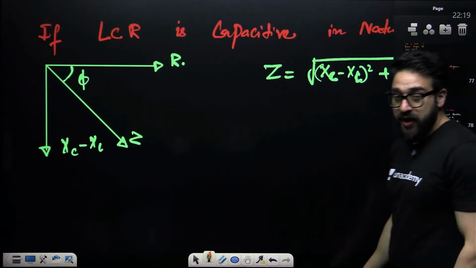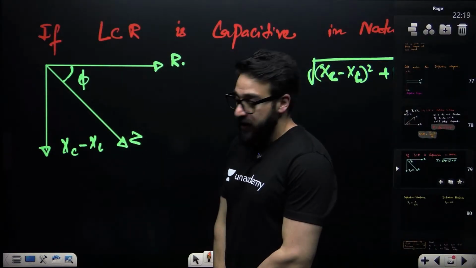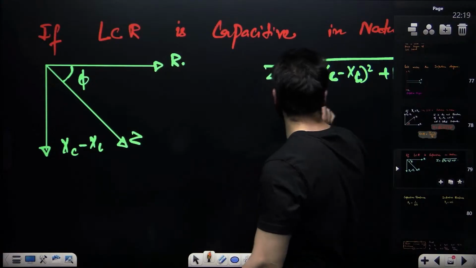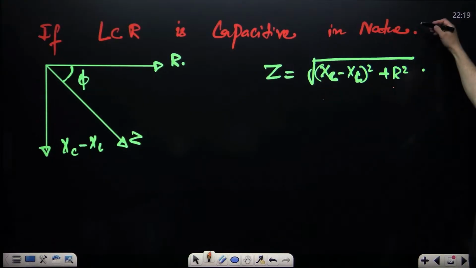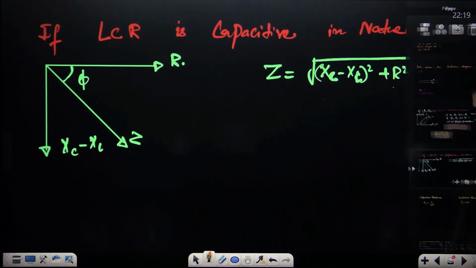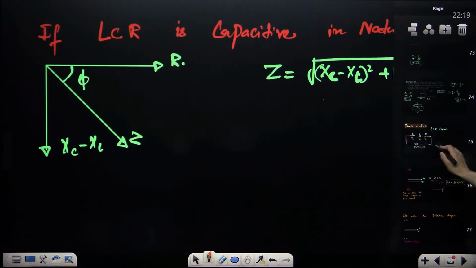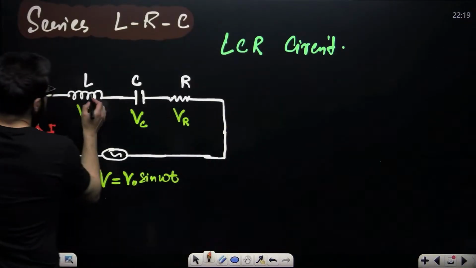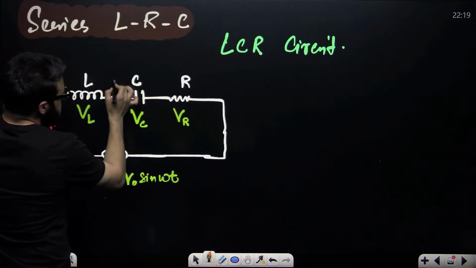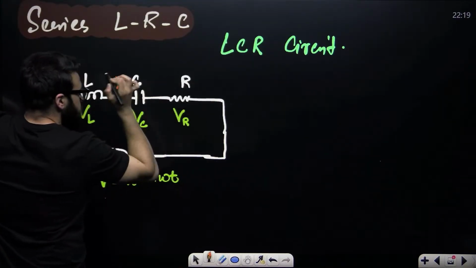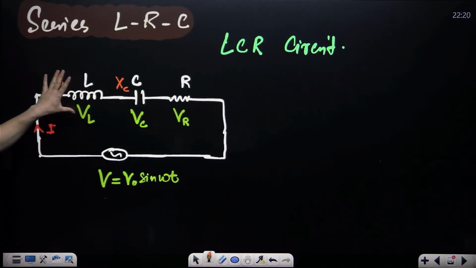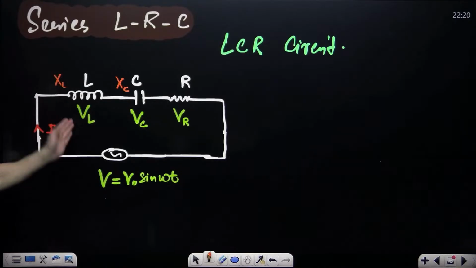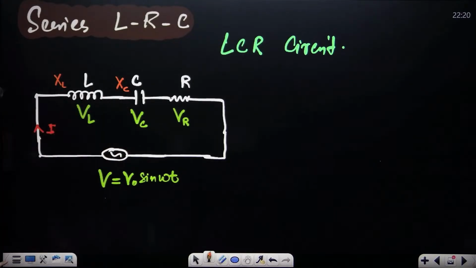Now, if XC becomes greater than XL, in that case, this will be the value of impedance: under root of (XC minus XL) whole square plus R square. This is when LCR is capacitive in nature. The inductor has got resistance XL, the capacitor has got resistance XC, the resistor has got resistance R. If XL is greater than XC, then LCR is inductive in nature. If XC is greater than XL, then LCR is capacitive in nature.